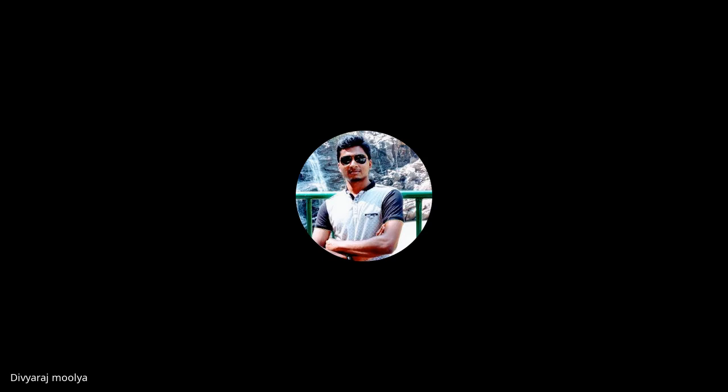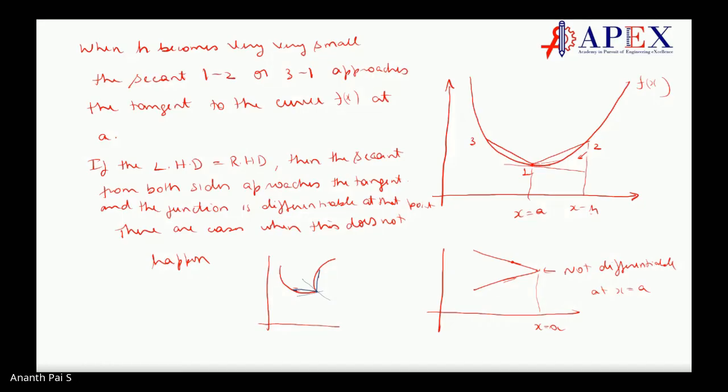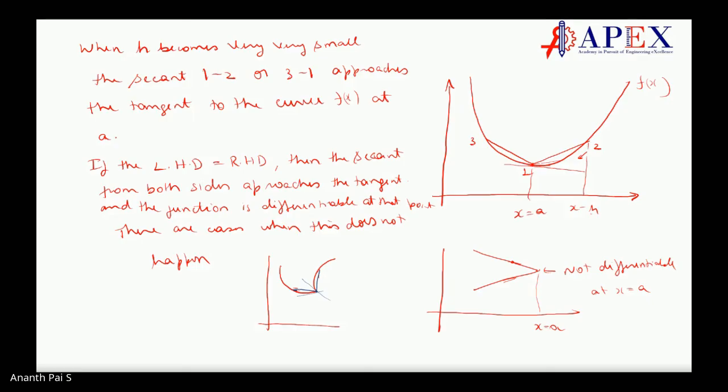In the third figure, it is not differentiable because at the point of intersection we are not able to draw the tangent. All three do not coincide. Yes, the left hand limit and right hand limit do not coincide. You can say that. That's it.